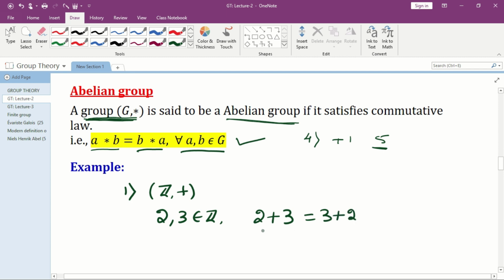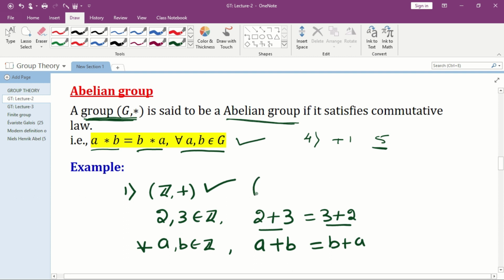Yes. Therefore, 2 plus 3 is equal to 3 plus 2. This is a particular example, whether it is true for all. Yes, it is true for all. If I consider any two integers, a plus b is equal to b plus a, and it is true for all. Therefore, (Z, +) is an abelian group.